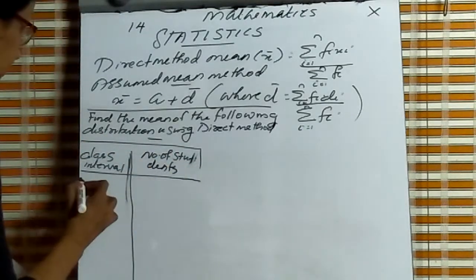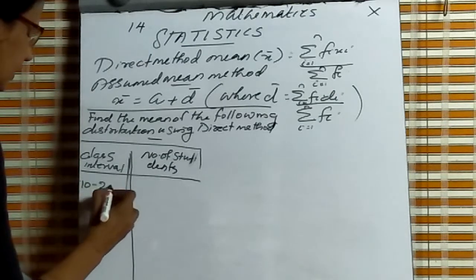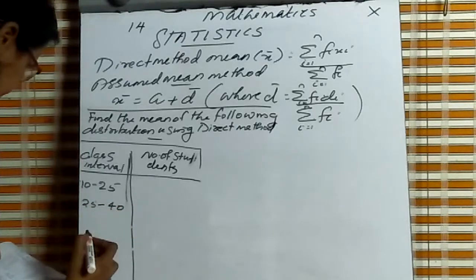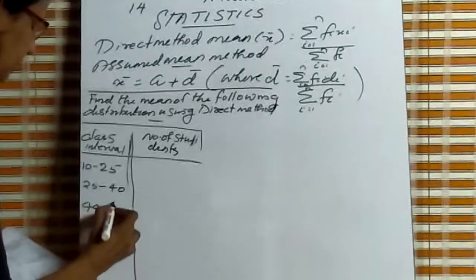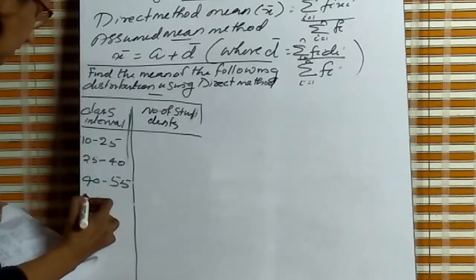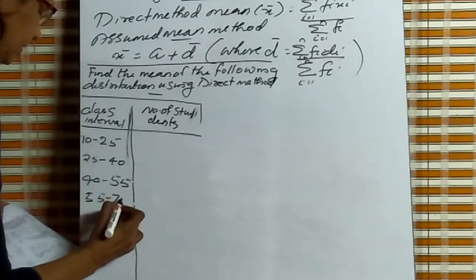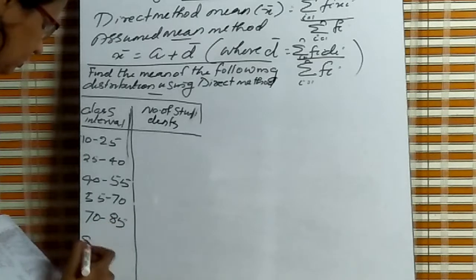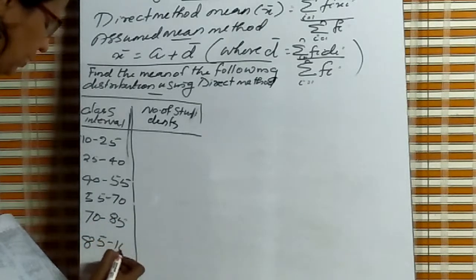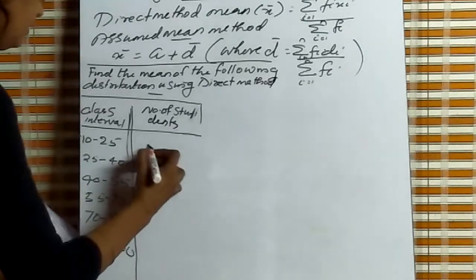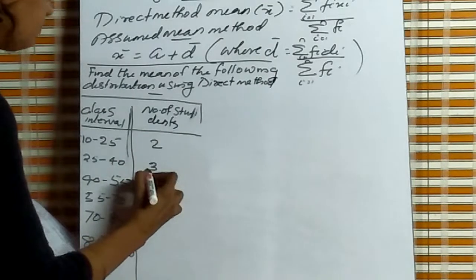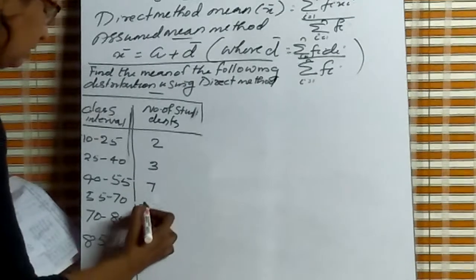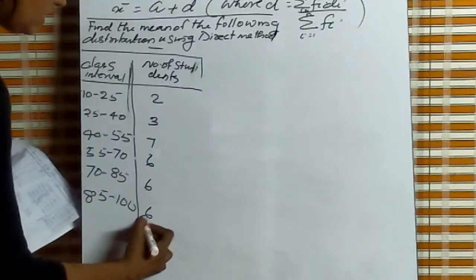First, class interval: 10-25, 25-40, 40-55, 55-70, 70-85, 85-100, and number of students: 2, 3, 7, 6, 6, 6.